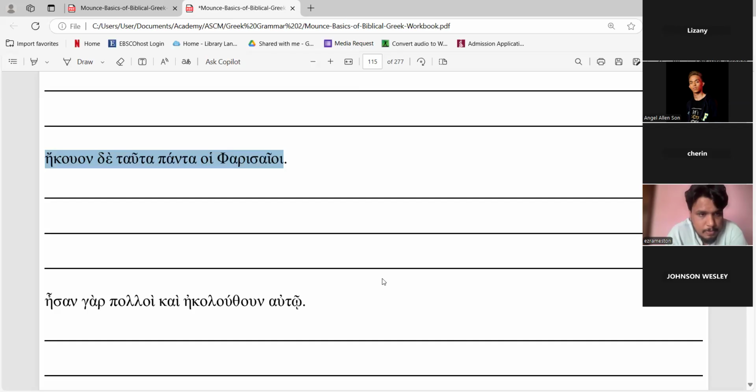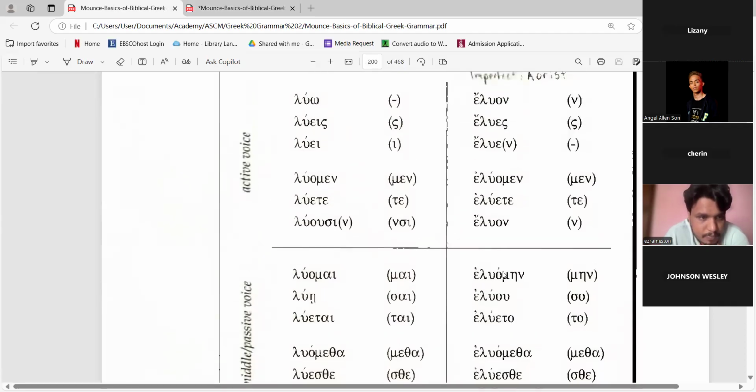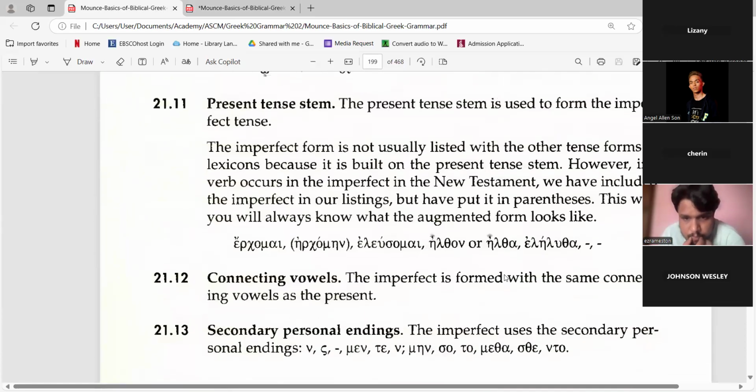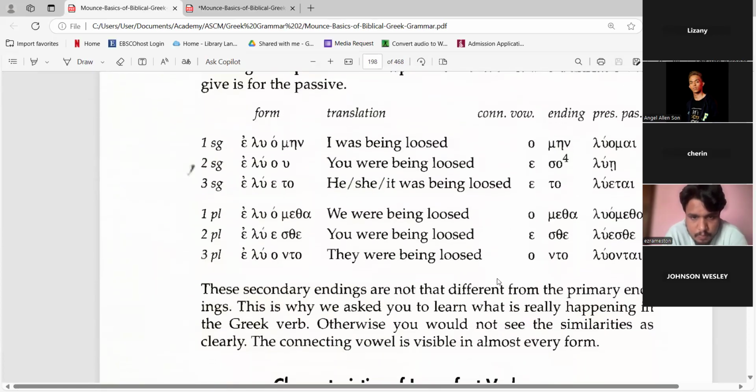So what is the clear subject in the sentence? The Pharisees, as the doer of the action. Automatically, if we look at the chart here, this is passive.